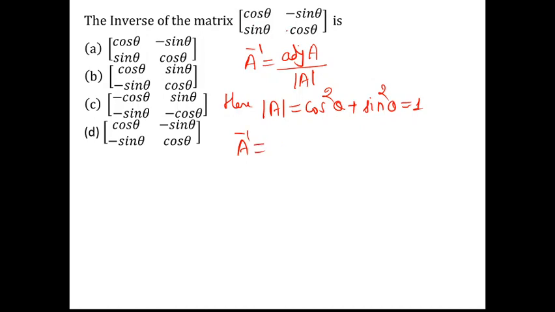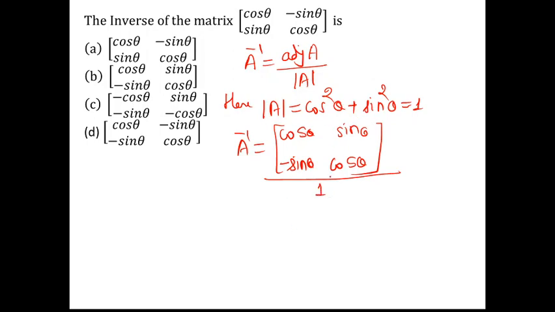And for the adjoint, we can write it down directly. Just interchange the diagonal elements, so we have cos theta, and change the sign of the remaining elements, that is the non-diagonal elements. So the sign will get changed, we have sin theta, and here we have minus sin theta. Okay, so this is the adjoint, and divide this by the determinant. There will not be any change when we divide each element by 1. So this is what we have as the inverse. This is given in option number B, right? So this is our correct option for this example.